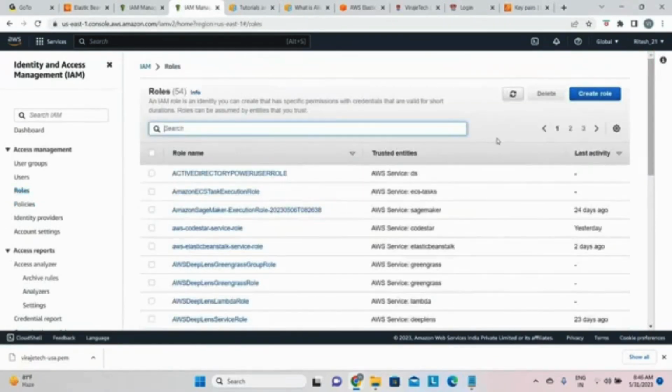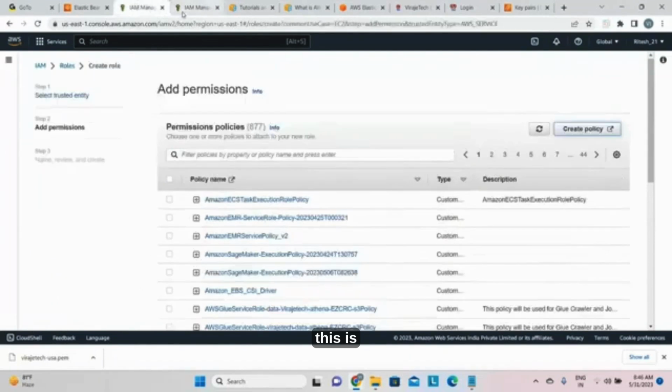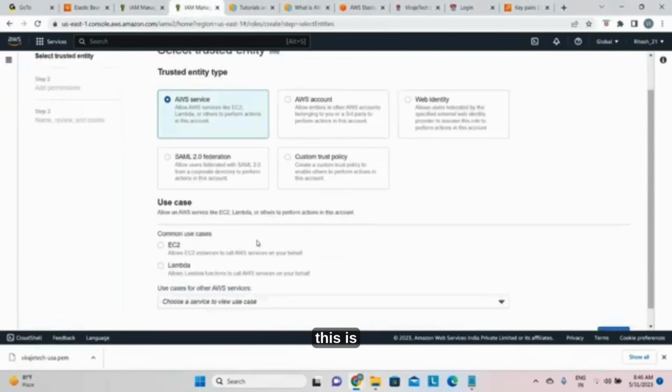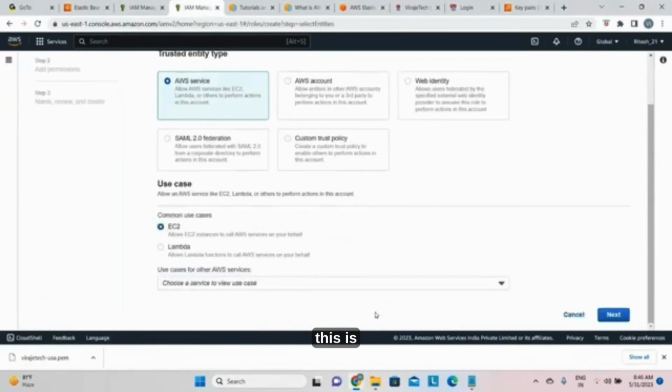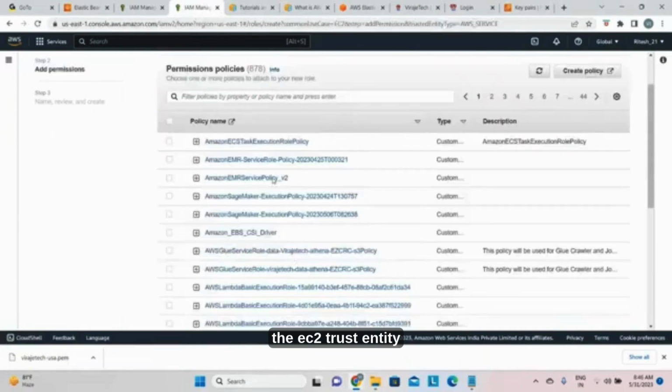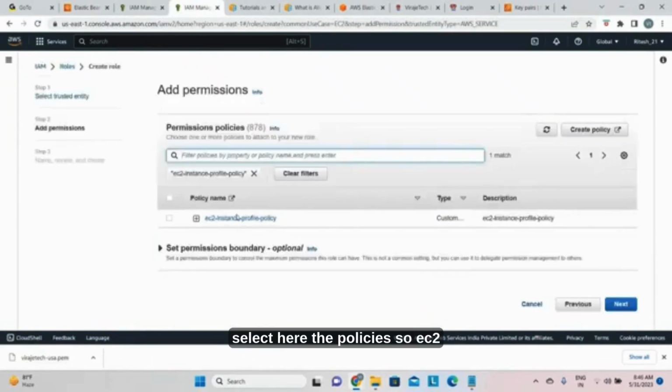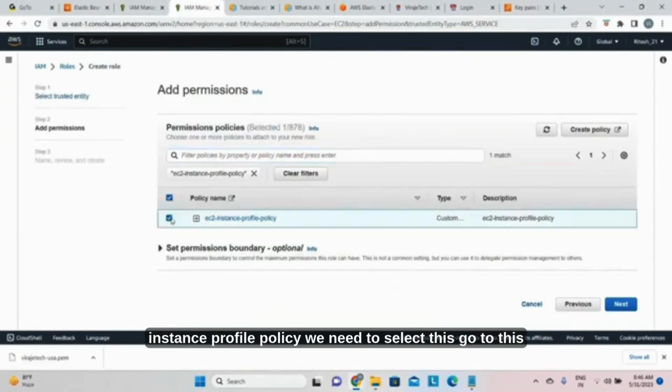Create role. This is the EC2 trust entity. Now you can select the policies here. So the EC2 instance profile policy, we need to select this.